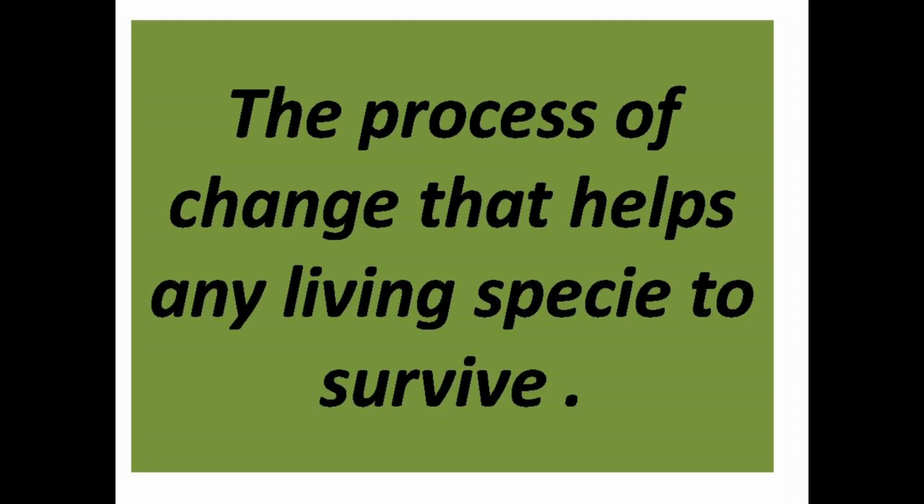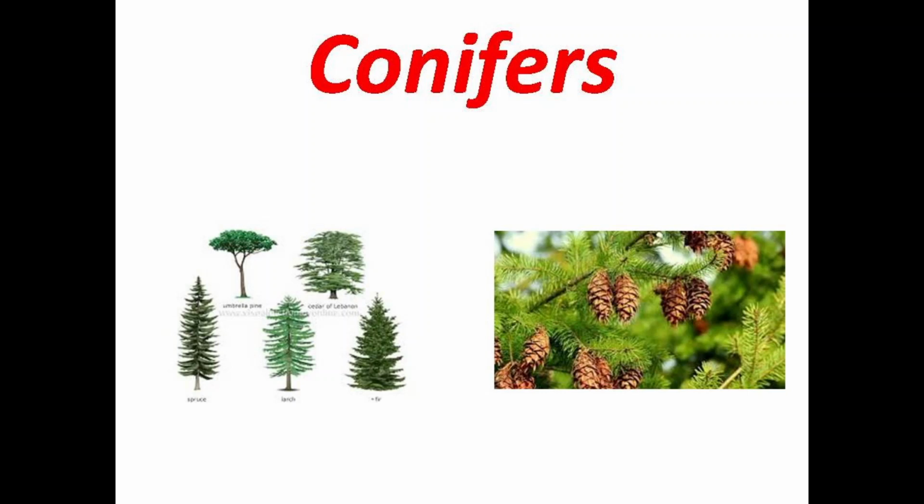Wherever the plants are living, they change some of their habits to attain stability or to survive in any particular condition. Now, these changes that help any living being, animal, plant or insect to survive, are called adaptation. Terrestrial plants are of many types. Some grow on the mountains, some grow in the plain areas, or some grow in the marshy areas. So one by one we will discuss everything.